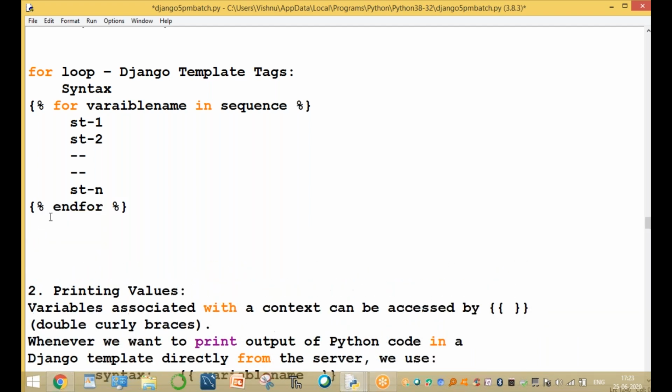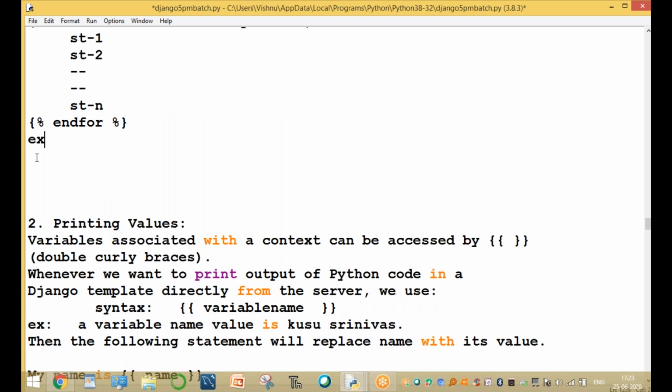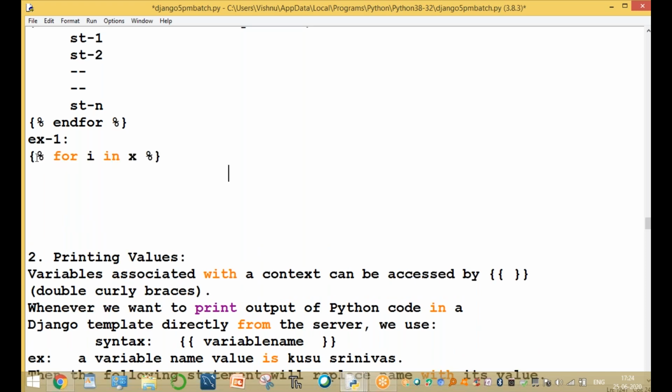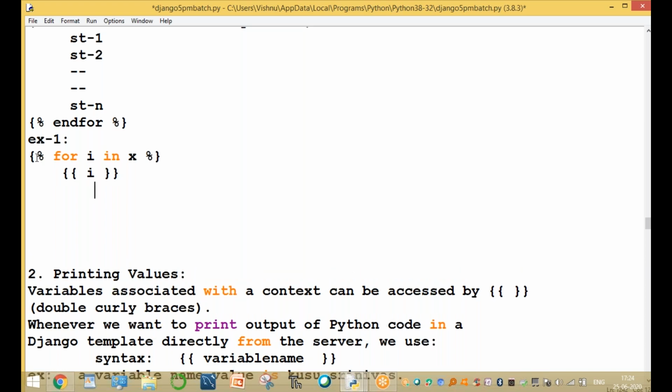Example one: how to print the values. For example, a percent tag with for i in some list, so this is the logic. Now print the value of i only. How to print the values in DTL? Use double curly braces with i in between, which prints the value of i. Then end for.